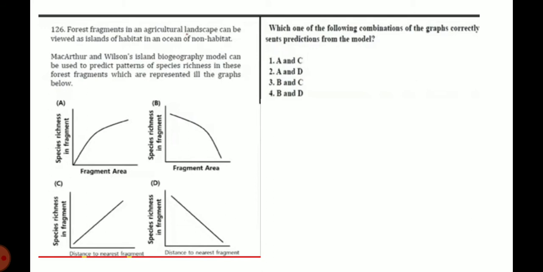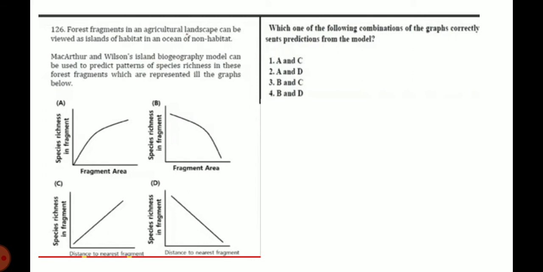When the fragment area or the island area is increased, species richness also increases. Okay, that is one case. And as the distance from the main island increases, the species richness also decreases. So which are the correct options? Here you can see species richness in fragment area. In the case of A, it is very correct.